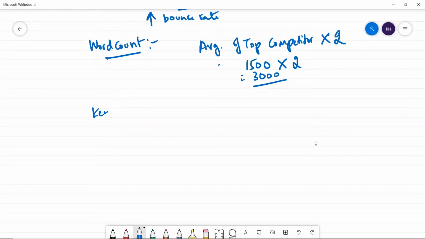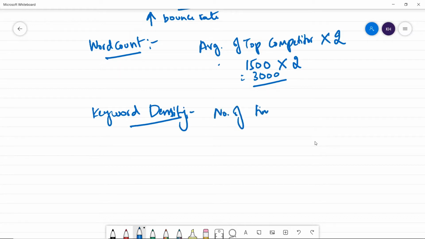Keyword density. Okay, keyword density is nothing but the number of times a particular keyword is repeated within the content.